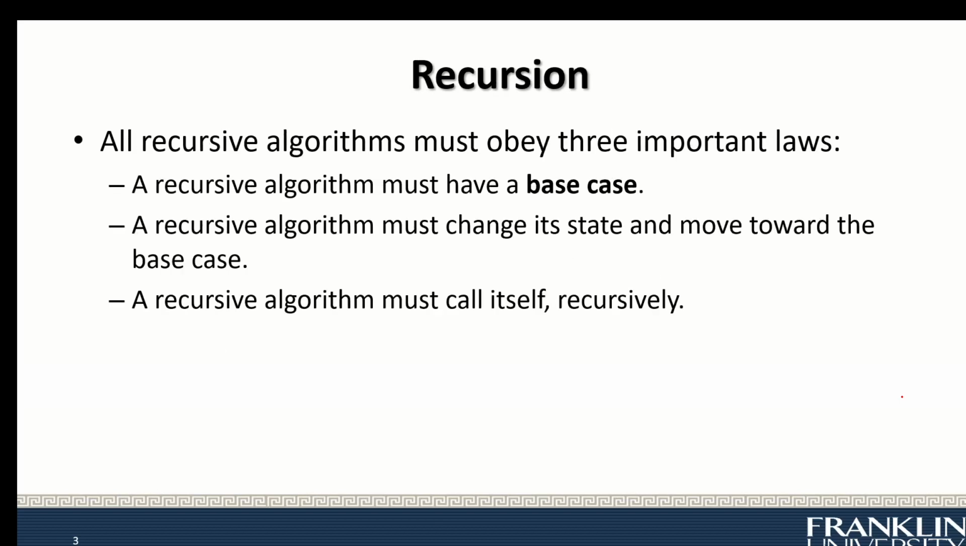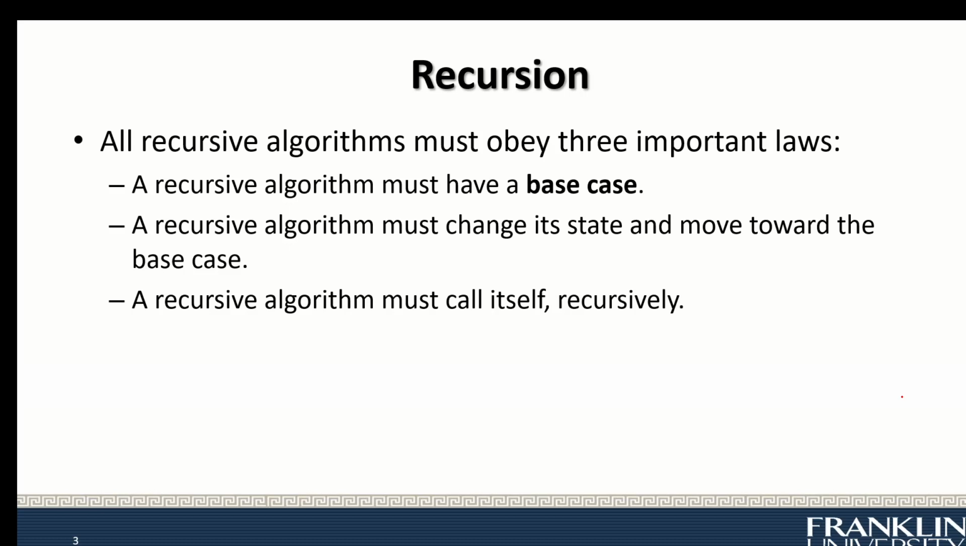All recursive algorithms must obey three important laws. First, it must have a base case. This is like the while loop condition. The base case basically is how you get out of the recursion. Once you hit the base case, there should not be a recursion, and that's how you get out.